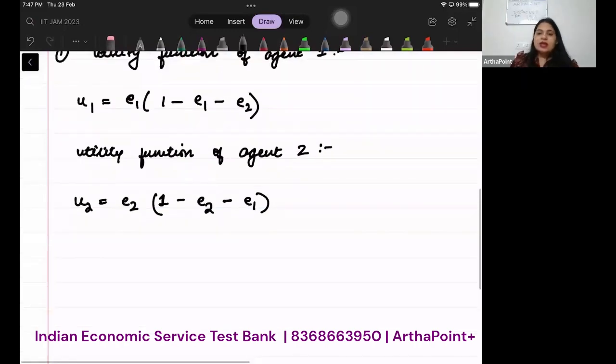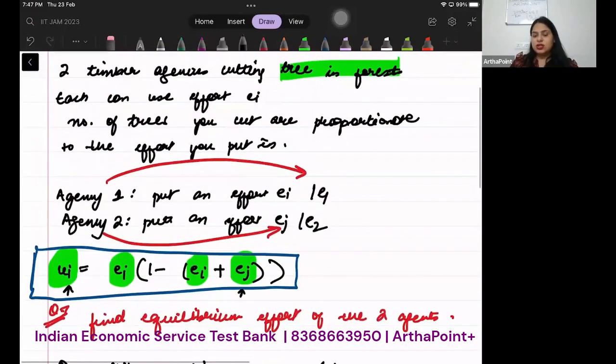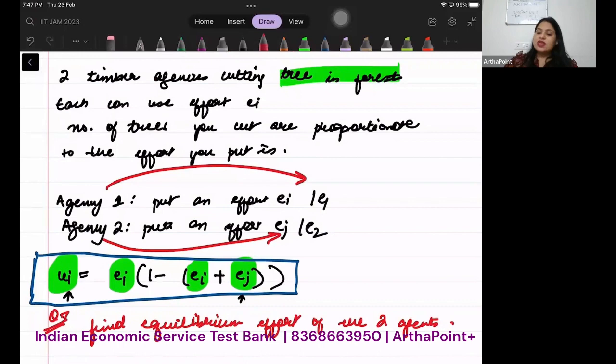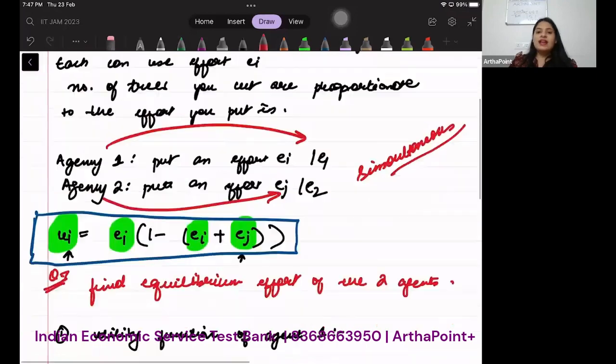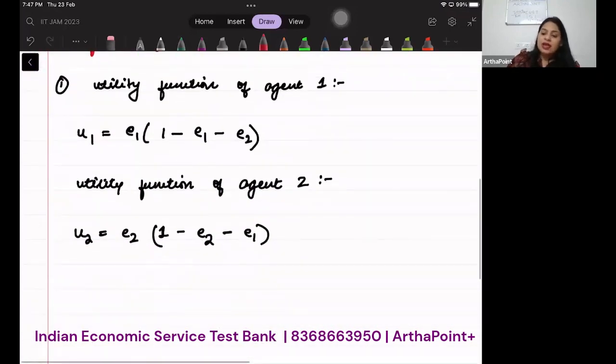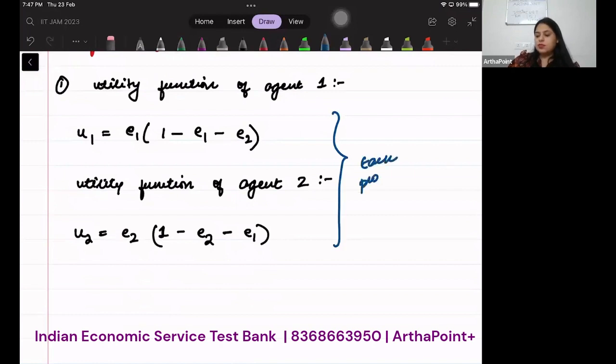Now, see, if nothing is mentioned in the model, you will always assume that this model is a simultaneous game. And in a simultaneous model, each player will maximize its utility subject to its own parameter.